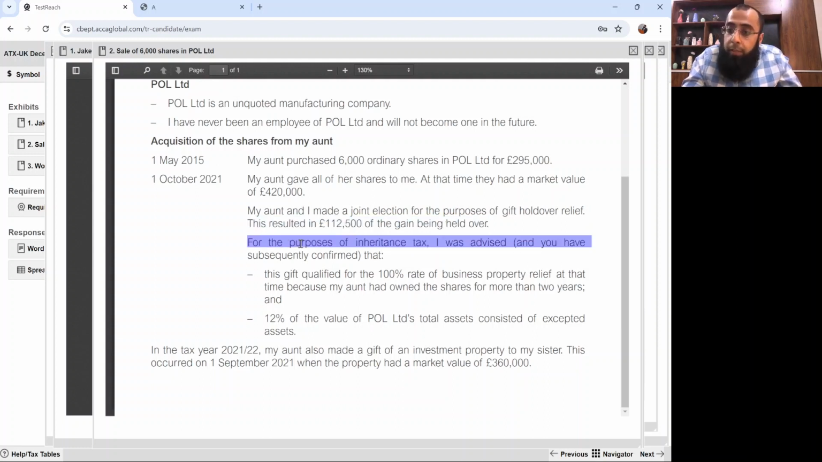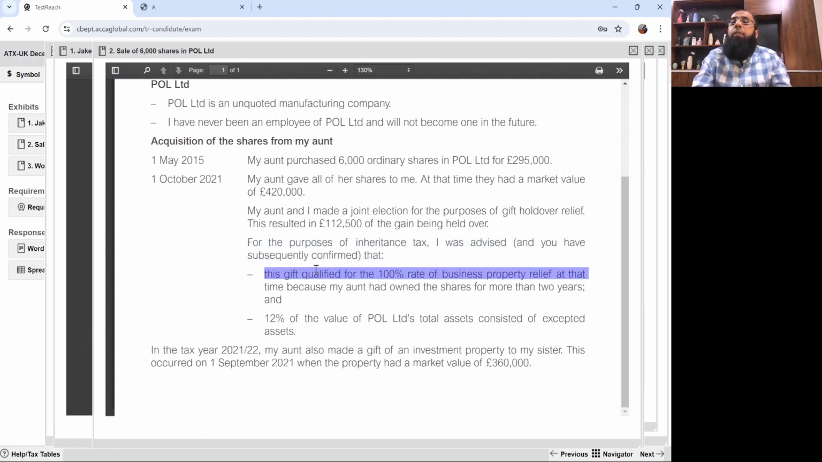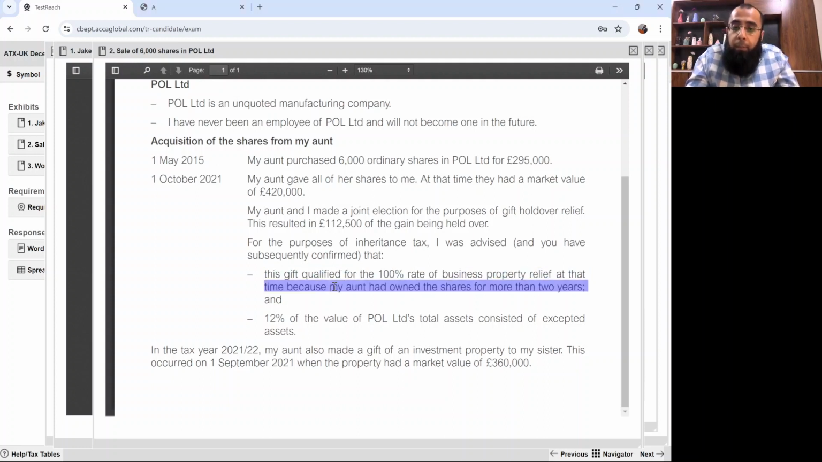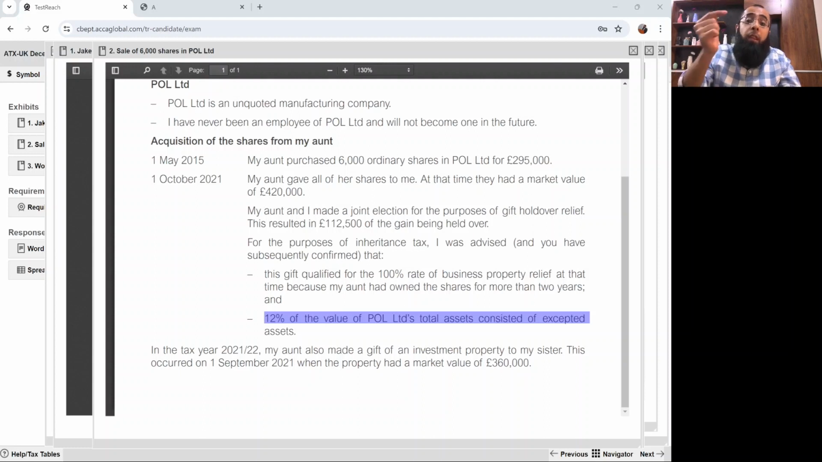For the purpose of inheritance tax, I was advised, and you have subsequently confirmed, that the gift qualified for 100% rate of business property relief, because my aunt had owned the shares for more than 2 years. 12% of the Paul Limited assets consisted of excepted assets. On excepted assets, there is no BPR. The rate of BPR is 100%. Like in BPR, there was a 100% and 50% situation. But on excepted assets, there is no BPR. So on 12% of the assets, there will be no BPR. So you'll be getting BPR on 88% of the transfer value, 100 minus 12.